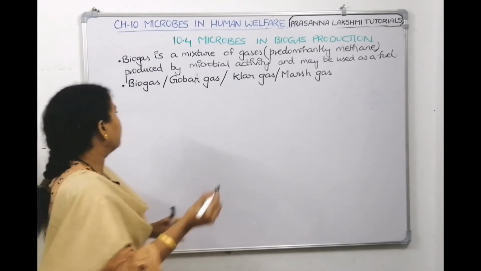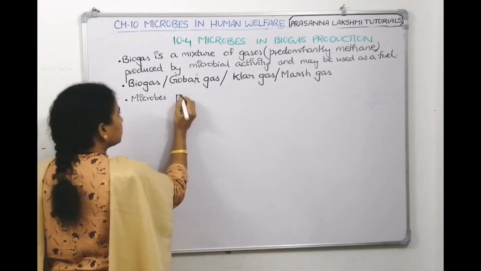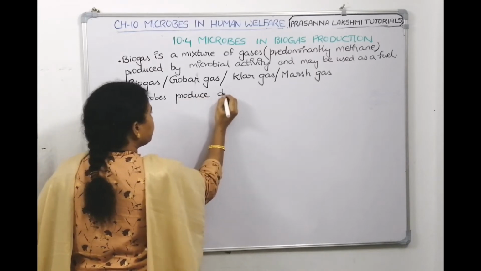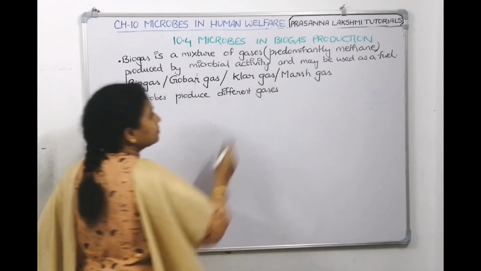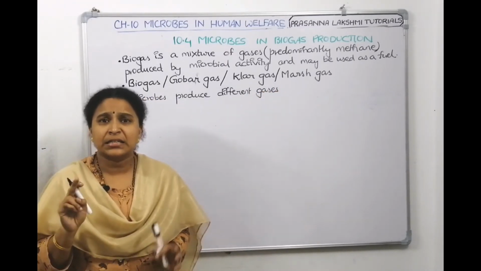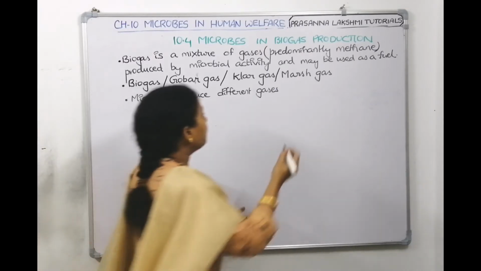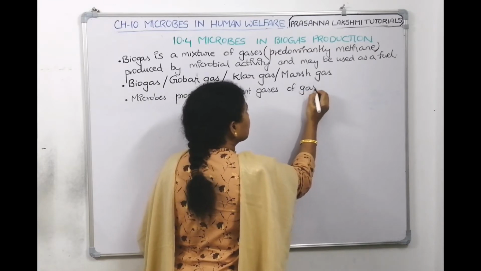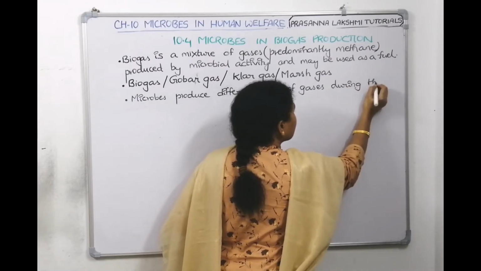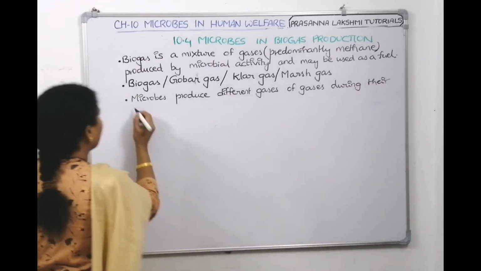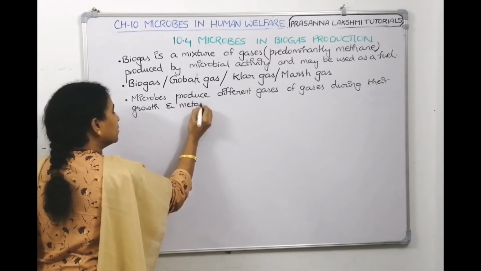Okay, let us write down. Microbes produce different gases. Microorganisms form different types of gases as end products during their growth and their metabolism.